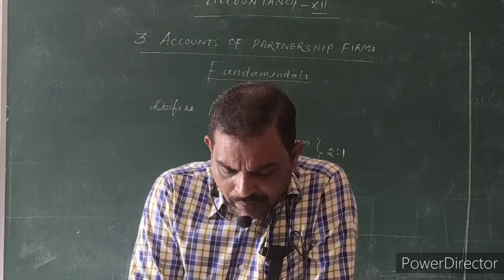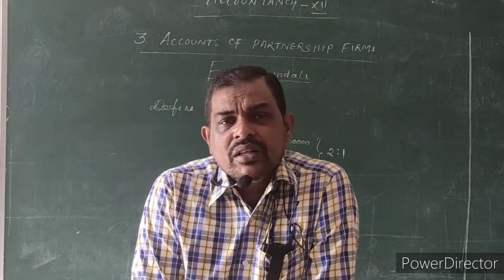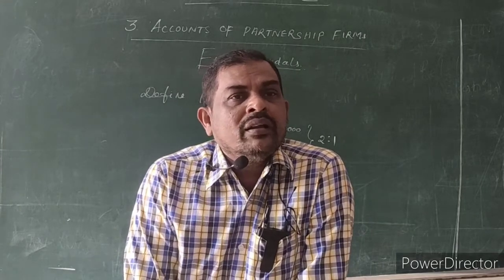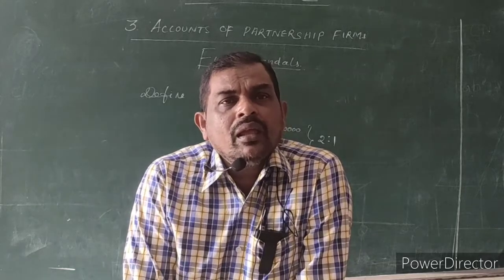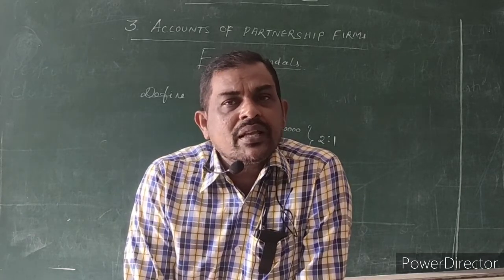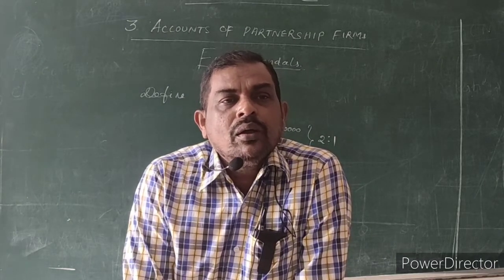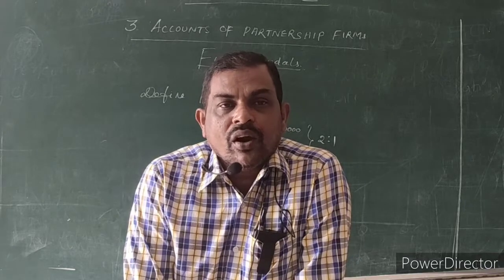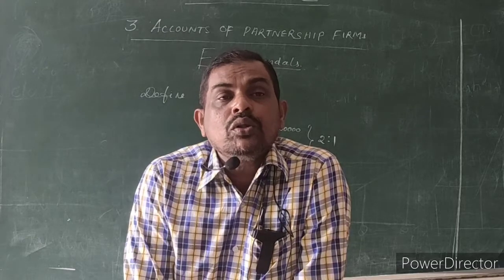Interest on loan is to be allowed at the rate of 6% per annum. Loan is entirely different, because it is a loan only. If the partnership firm borrowed a loan from outsiders or from a partner, the rule is the same. If you borrowed the loan from outsiders, you have to periodically give the interest. Like that, you have to give interest on loan to the partners also.